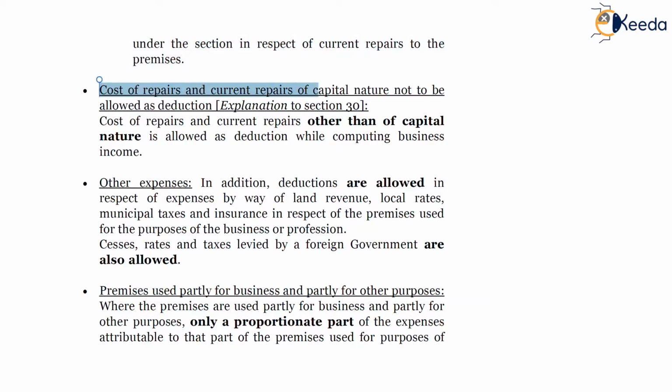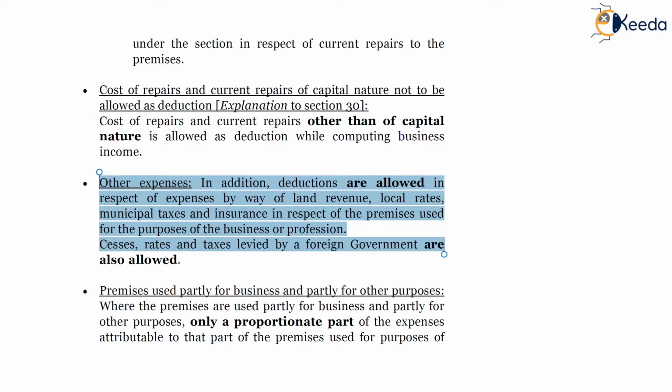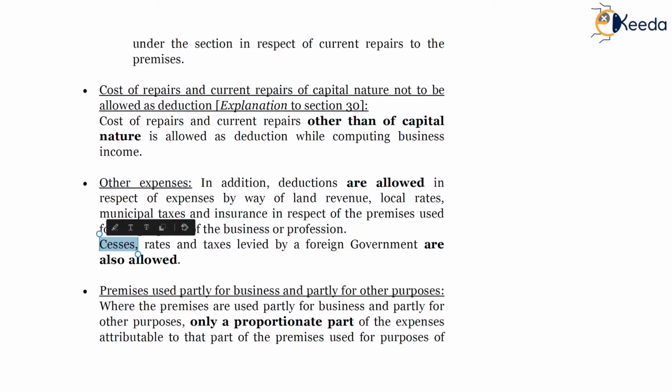Cost of repairs and current repairs of capital nature not to be allowed as deduction as per explanation to section 30. Other expenses in addition, deductions are allowed in respect of expenses by way of land revenue, local rates, municipal taxes and insurance in respect of the premises used for the purpose of business or profession. Cess, rates and taxes levied by the foreign government are also allowed as deduction.